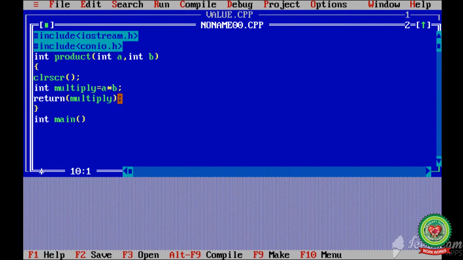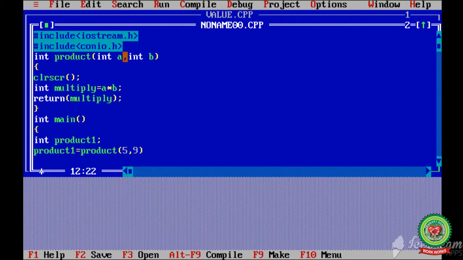Now after that, curly bracket start, here I will take the next variable product1 for calling the function and storing its value in this variable. I have declared int product1. I will write product1 is equal to, and here I will type the name of the function which I have created, product, and there are two arguments. Then I will pass the values, I will type the values 5 and 9.